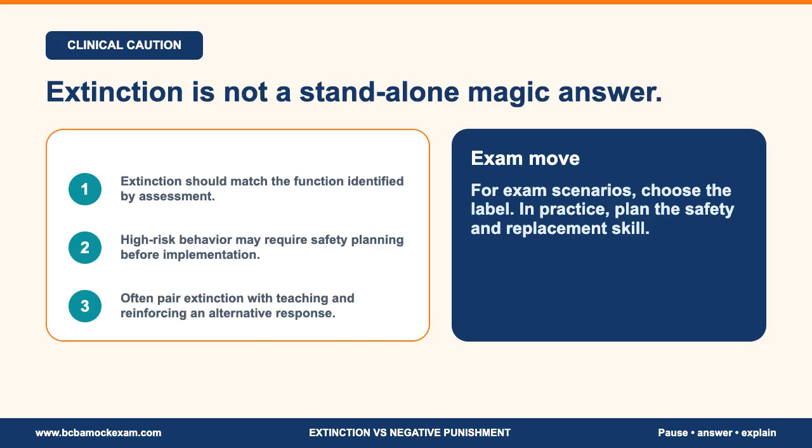For exam questions, we're learning to label the procedure correctly. In real clinical planning, extinction is not a magic answer by itself. It should match the function identified by assessment. If behavior is severe or dangerous, safety planning matters before implementation. And in many plans, extinction is paired with teaching and reinforcing an alternative response, such as functional communication. This matters because exam items may ask for the label, but good practice still requires function, safety, and replacement behavior.